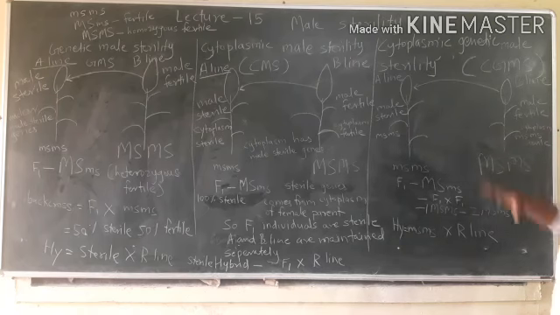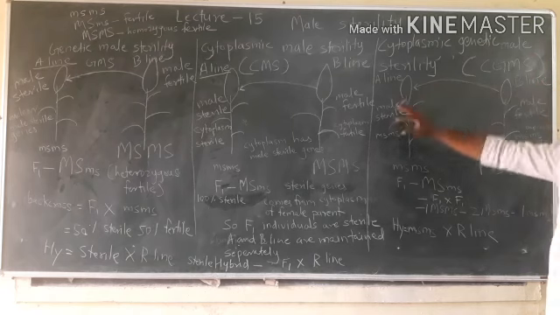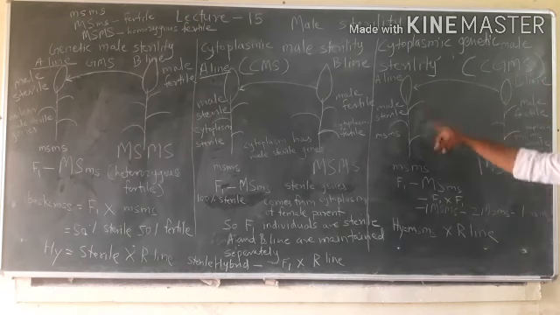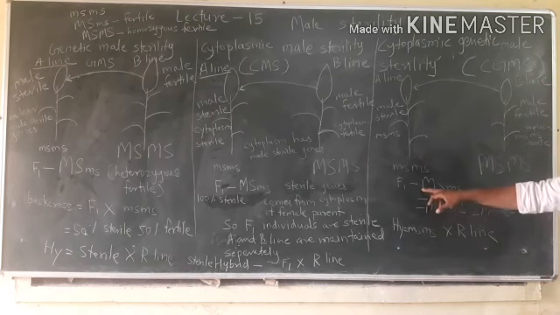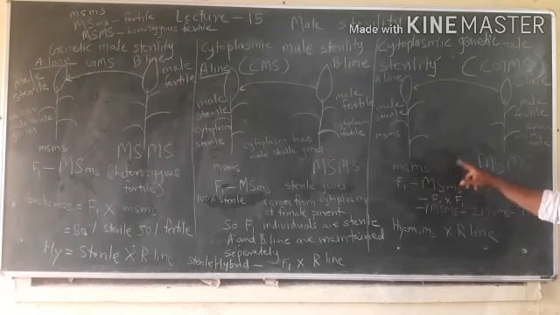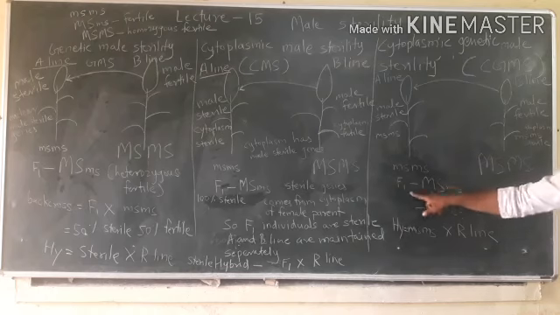So the A line is maintained by crossing the B line with the A line. So the F1 produced has one dominant gene and one recessive gene, meaning F1 is heterozygous.